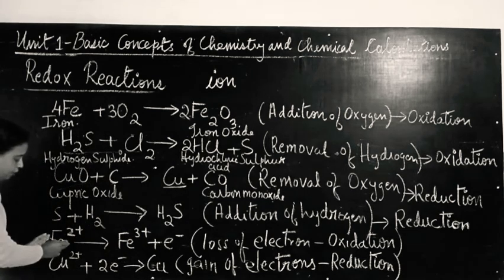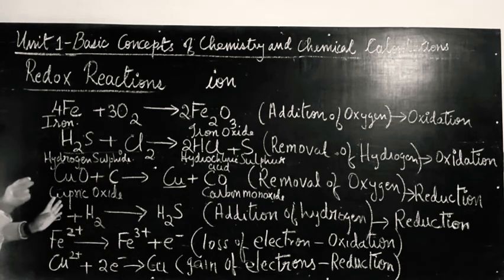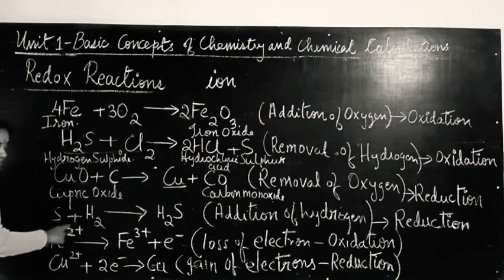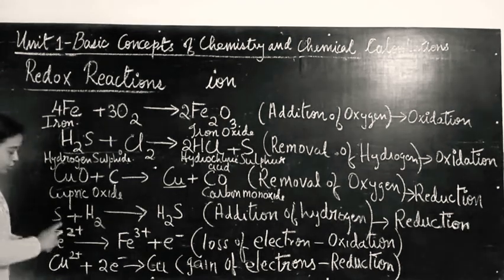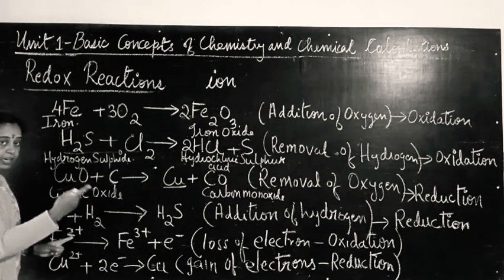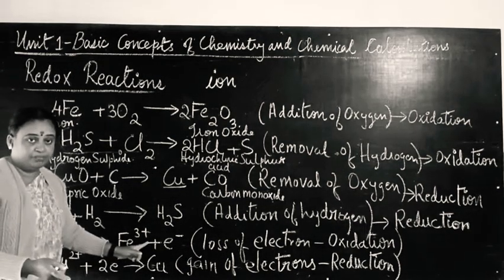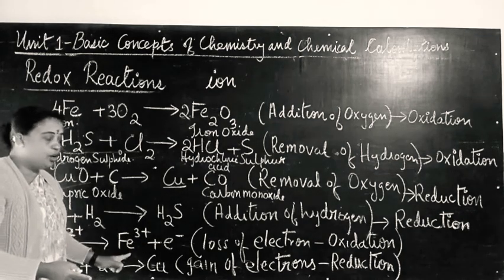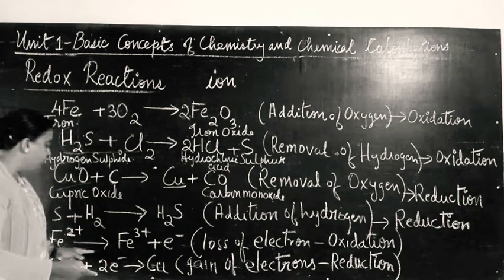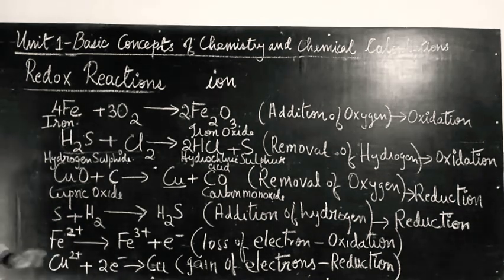So 1 electron from this Fe2+ ion is lost, and Fe2+ is getting converted into Fe3+ because 1 electron is lost. Since the electron is lost here, this reaction is an example of an oxidation reaction.